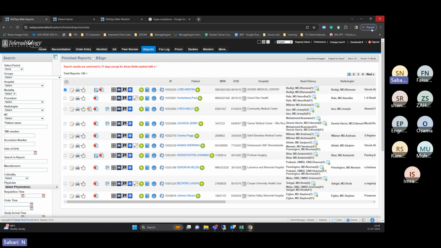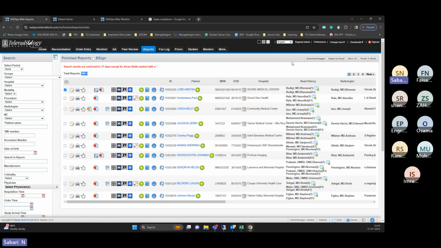So whoever you give the download image privilege, only for those users will the option get enabled here. And if you want to export this data, all 342 records, into Excel, yes, you can select everything and export it. If you want to burn these cases to a CD, you can select. Your system must have a CD or DVD drive, and you can insert an empty CD or DVD and click on burn CD. These cases will get directly burned onto the CD or DVD.